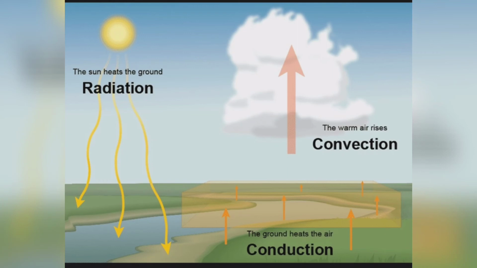Again, the difference between the average temperatures of the hottest and the coldest month is known as the annual range of temperature. So this is the difference between the diurnal range of temperature and the annual range of temperature. Again, the difference between the average temperature of the hottest and coldest month is known as the annual range of temperature.